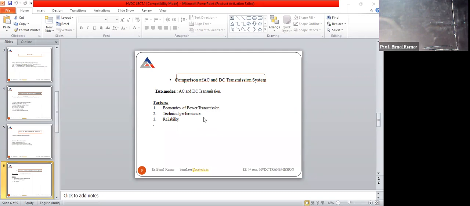Because whenever I am talking about DC or semiconductor devices, I will be only limited up to 6 volt or up to 12 volt. Semiconductor devices are available to control up to 12 volt or maximum up to 24 volt. But again, that 24 volt components are costly. And here we are dealing with voltage in kilovolt or current in kiloampere. So this is the limitation of the semiconductor device. That's why we are saying that DC cannot be step up or step down.